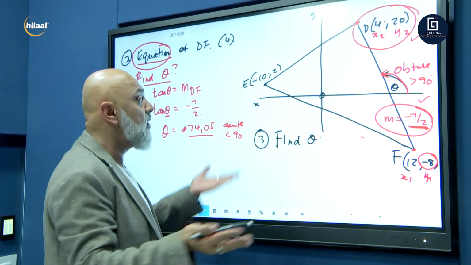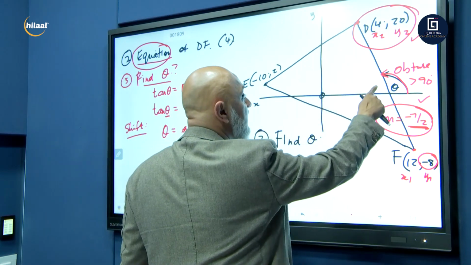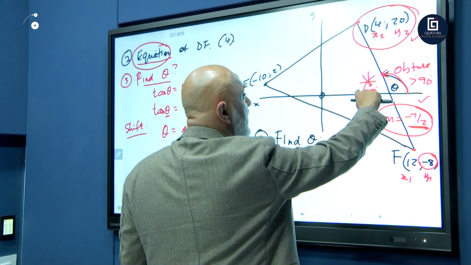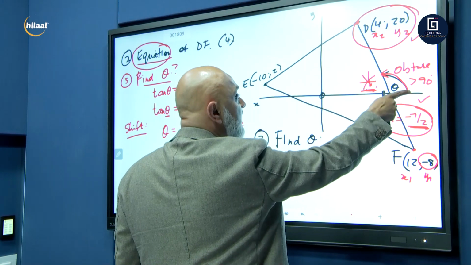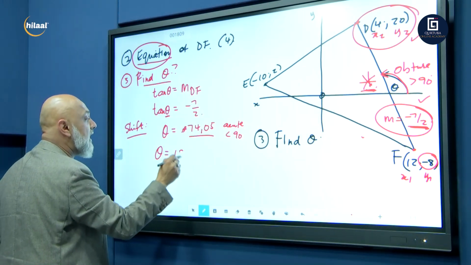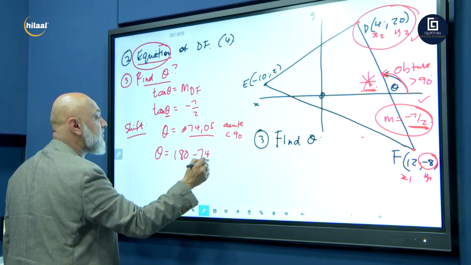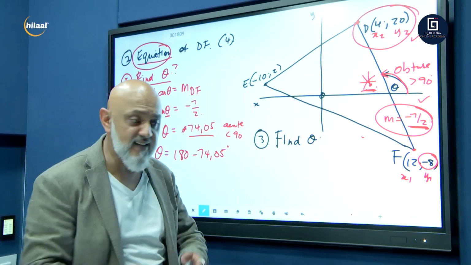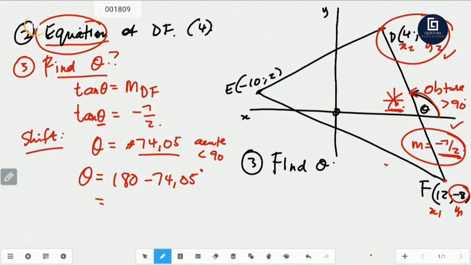We know that's the acute, that's the obtuse, right? So basically, that's your 74,05 on that side there. So we want this angle here on the opposite side. We know angles on a straight line add up to 180. So obviously now, theta is going to equal 180 minus 74,05, which is equal to, let's go to our calculators.